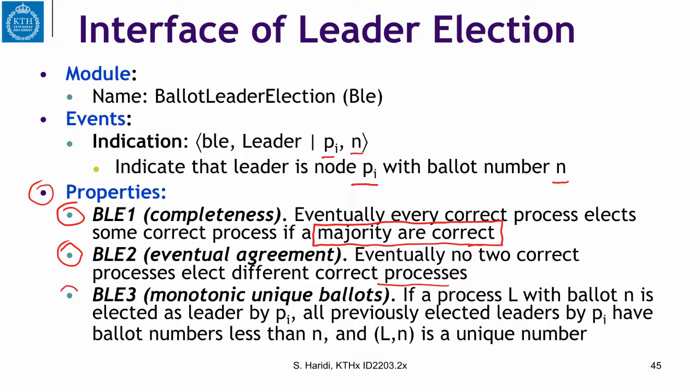The third property, which is a new property here, is unique and monotonic ballots. What is it? It says if a process L with a ballot n is elected as a leader by process Pi, looking just at the view of process Pi, then all previously elected leaders by Pi have ballot numbers less than n. And also, the combination of the leader with the ballot number is unique, so that we don't have leaders having the same ballot number.